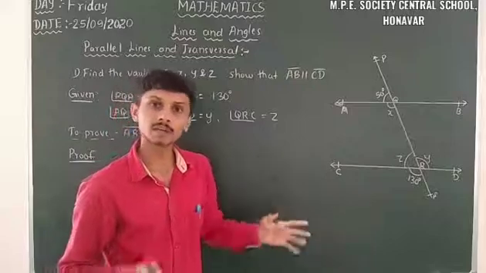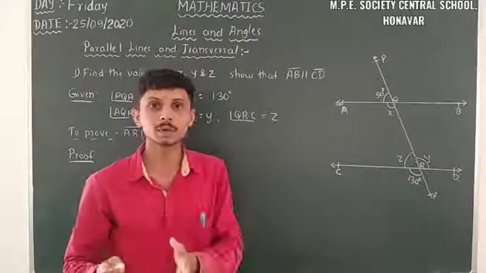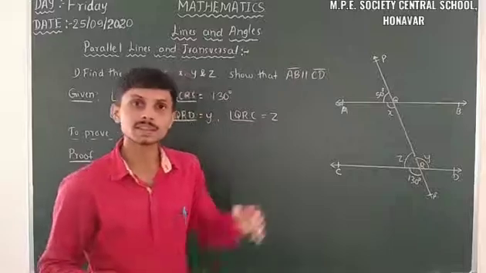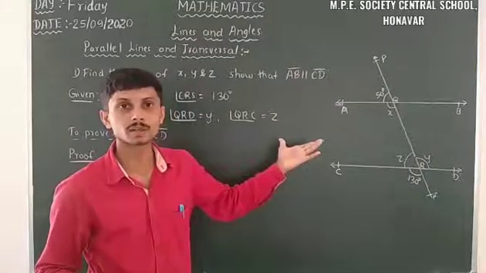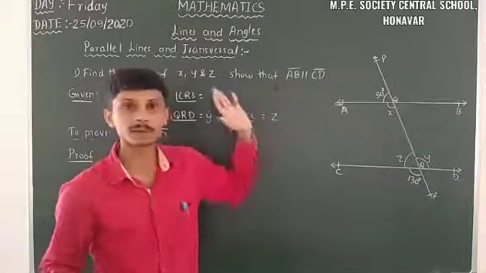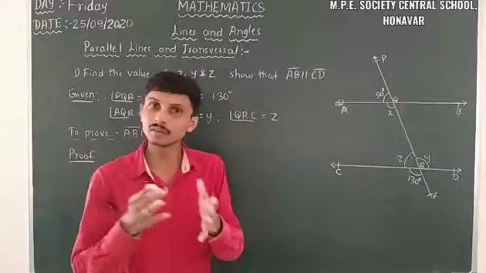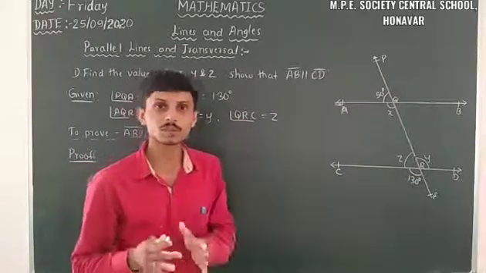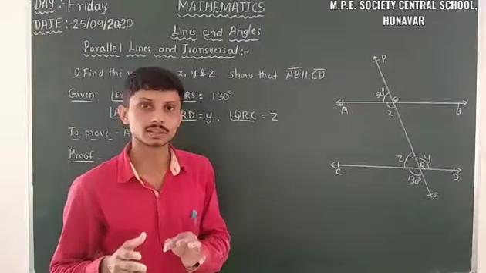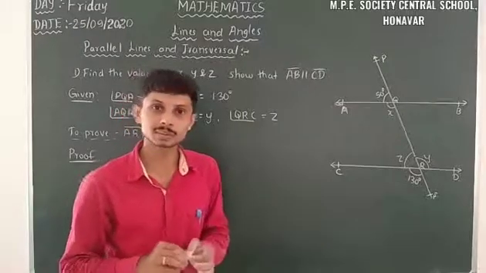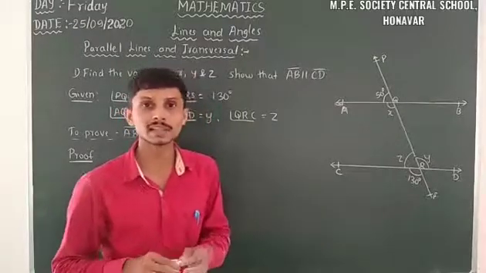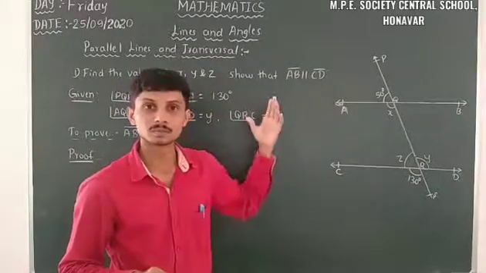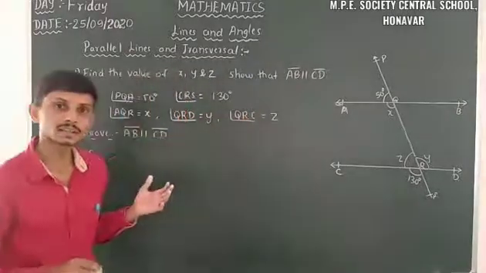If it is parallel, we can use axiom 6.3, 6.4, theorem 6.2, 6.3, 6.4 and 6.5. But here it is not so, because we have to prove AB is parallel to CD. Initially we have to use the known quantities. That means we can use axiom 6.1, 6.2 and theorem 6.1 to prove this assumption. So let us take one by one.